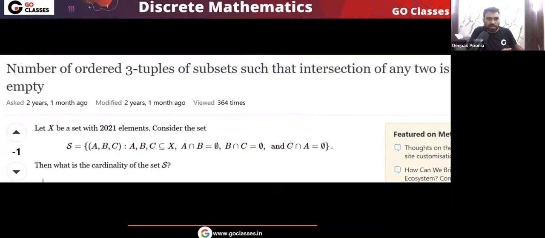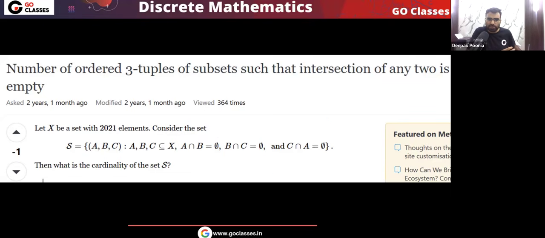Let's solve this question. Number of ordered three-tuples of subsets such that the intersection of any two is empty. The question is saying we want the number of ordered triples A, B, C, where the intersection of any two of them is empty. Means A intersection B is empty, B intersection C is empty, C intersection A is empty.